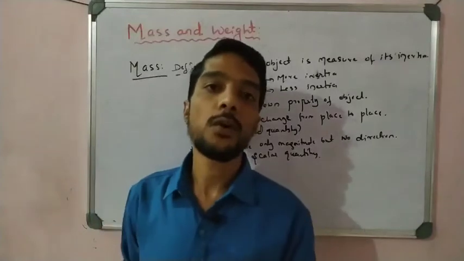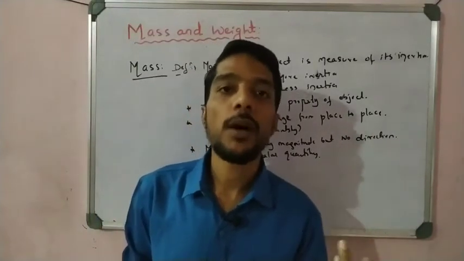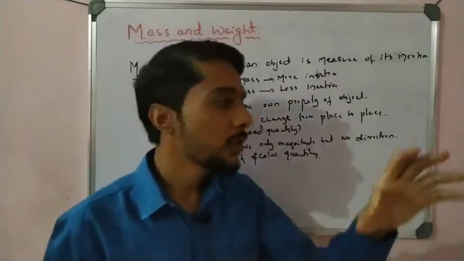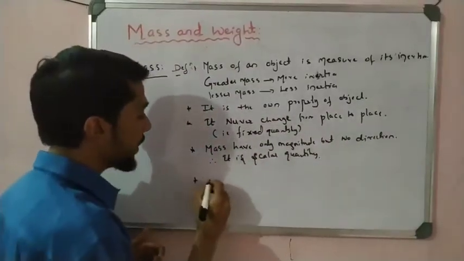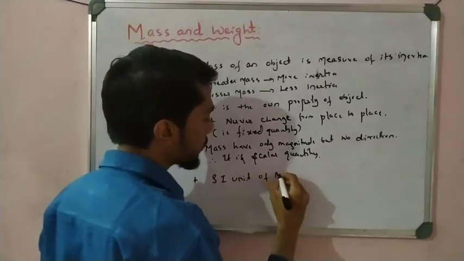Here we only say magnitude by numerical values: 1 kg, 2 kg, half kg, 1/4 kg. Only numerical value is used, but there is no direction we mention here. That is why it is called a scalar quantity, right? Now let us take the SI unit of mass.